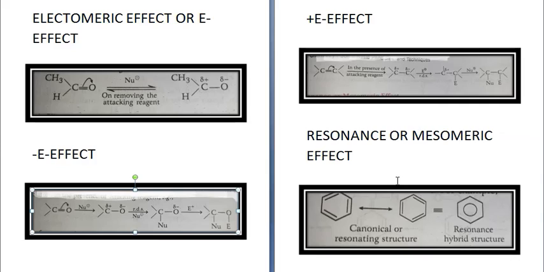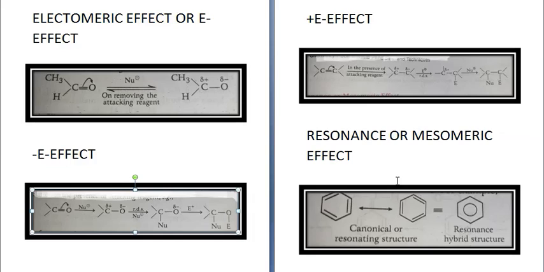When a molecule can be represented by more than one form or one electronic structure, but no structure is able to explain all the properties of the molecule, then they are called resonating structures, and this phenomenon is called resonance or mesomerism. These structures are theoretical structures and actually do not exist, but they contribute equally to form an entirely new individual structure known as the resonance hybrid structure, which actually exists, and it explains all the known properties of the molecule.